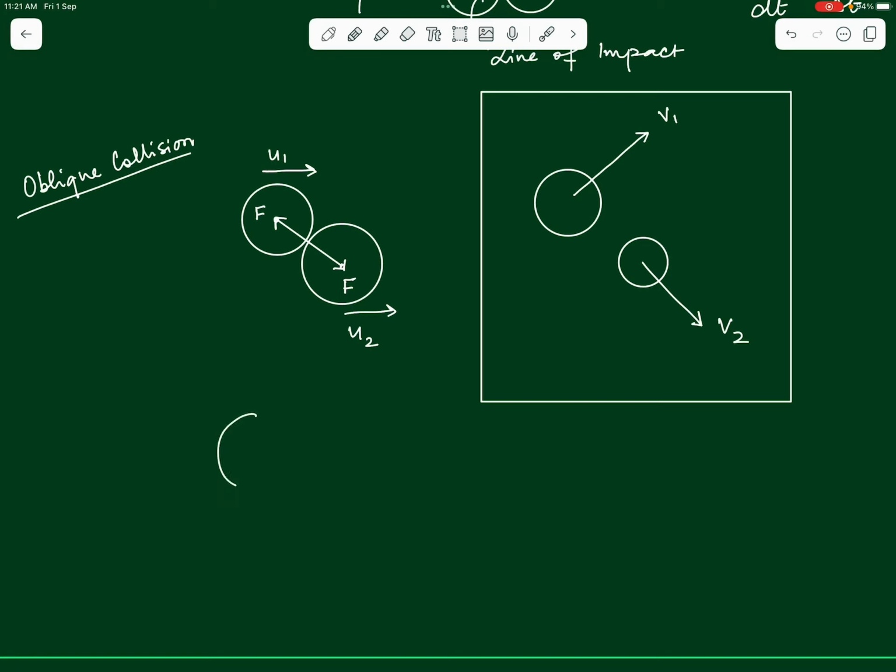So once again, if I draw the figure for the two bodies like this, can we say that when the two bodies come just in contact with each other, this is the line along which they exert forces on each other? Let's call this line the common normal, in short we can write it as CN, the common normal.